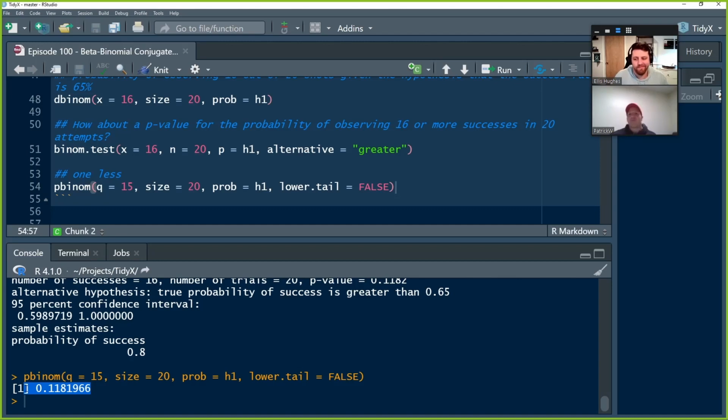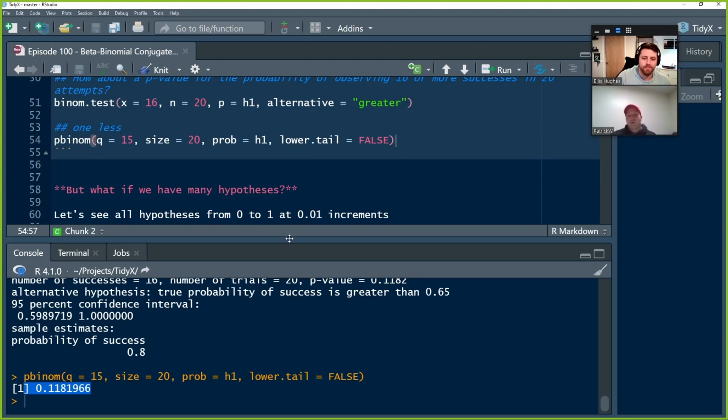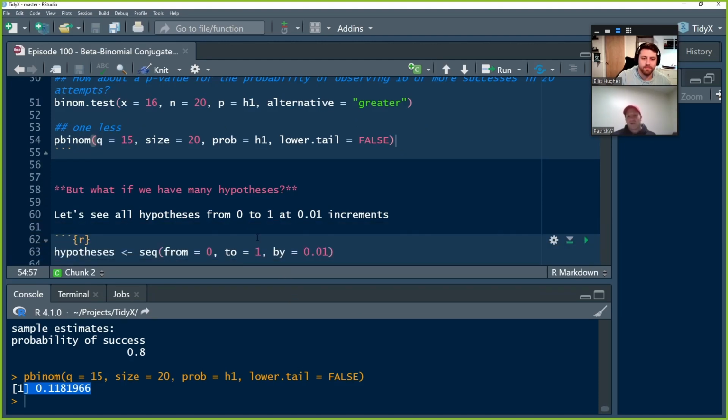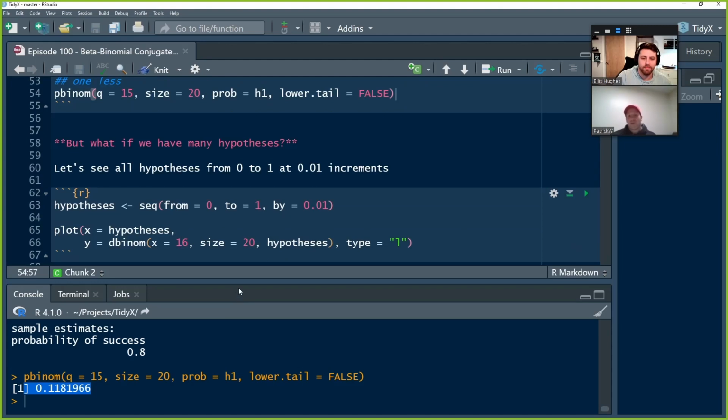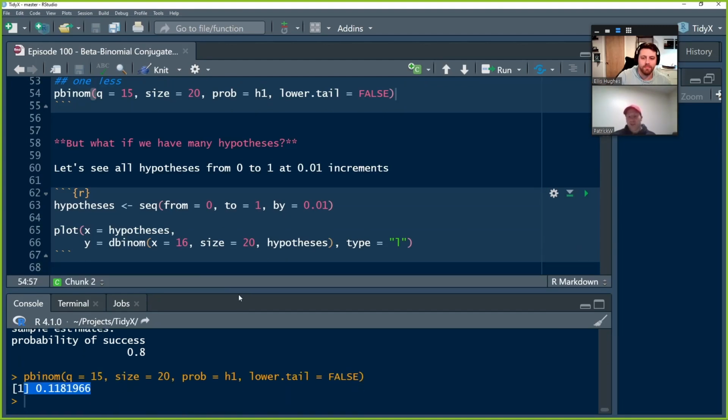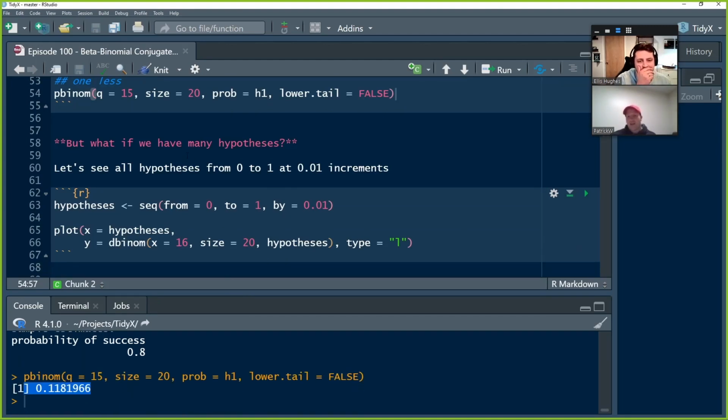But what we really want to do is use our prior knowledge and what we've observed and answer the question, what's the probability that this player is better than the average given my data? So what's the probability of my hypothesis given my data? So we set up our hypothesis.